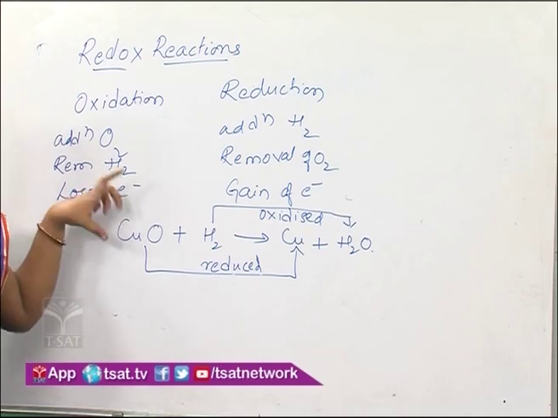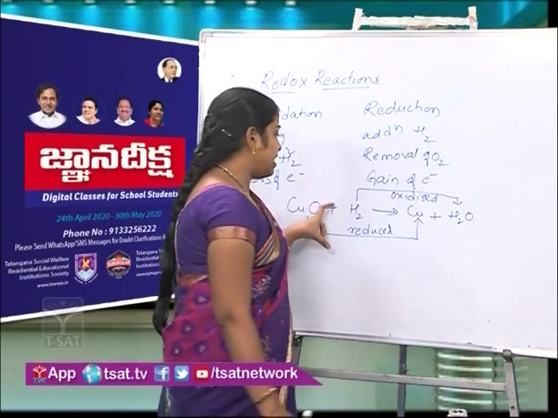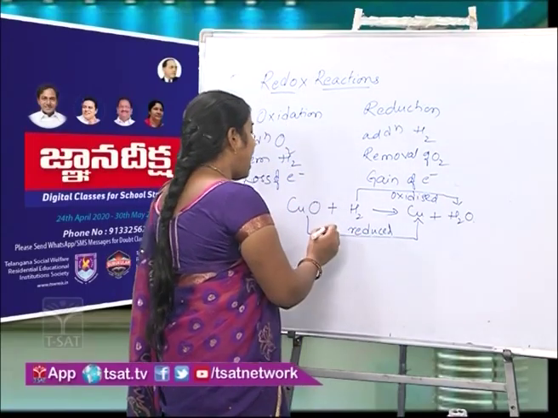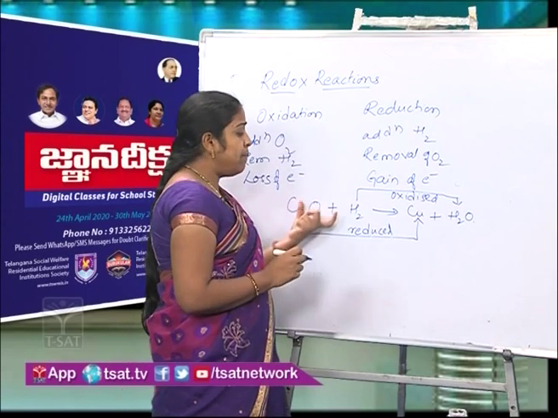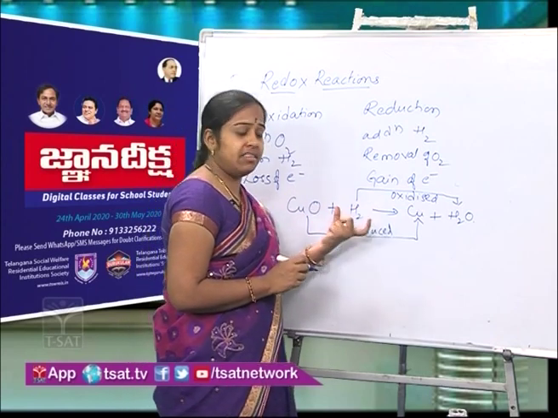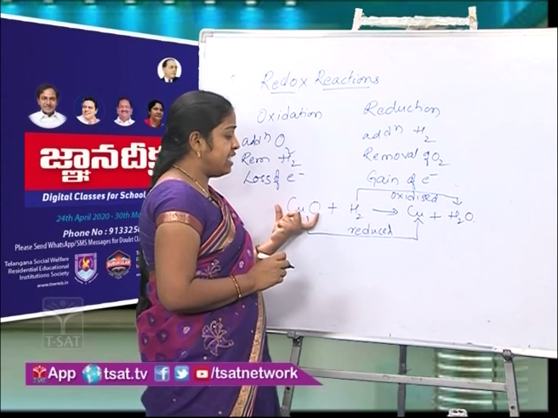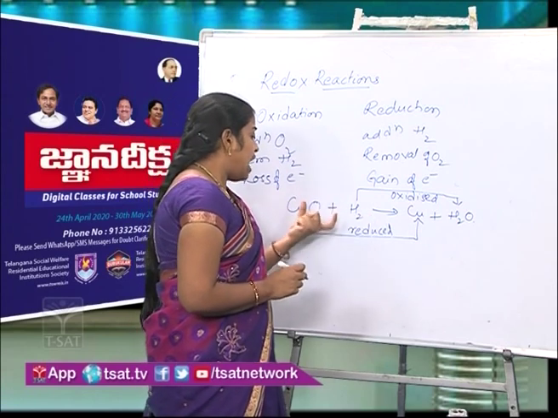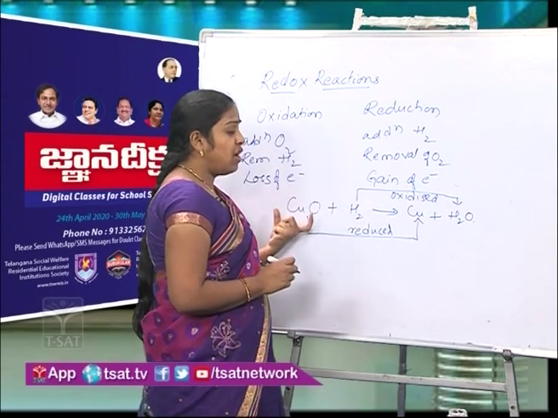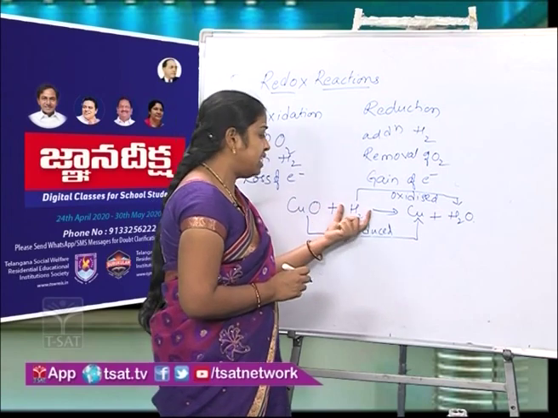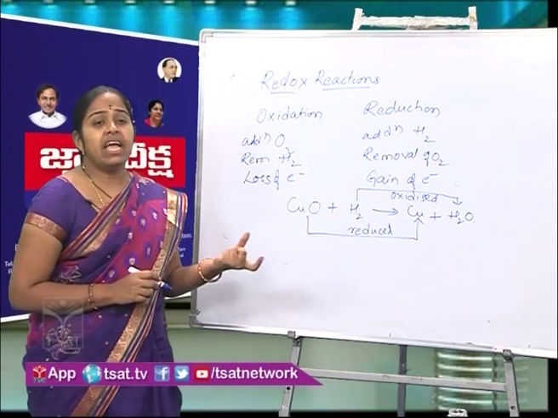These two reactions are happening in the same reaction, so it is a redox reaction. Copper oxide is helping the hydrogen to get oxidized, so it is called the oxidizing agent, and hydrogen is helping copper oxide to get reduced, so it is called the reducing agent.